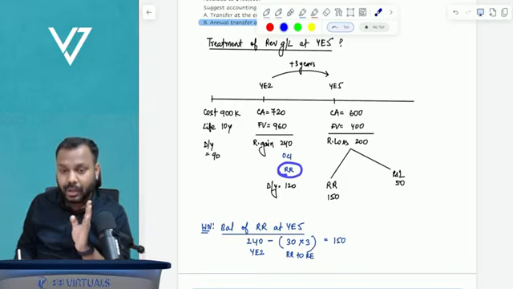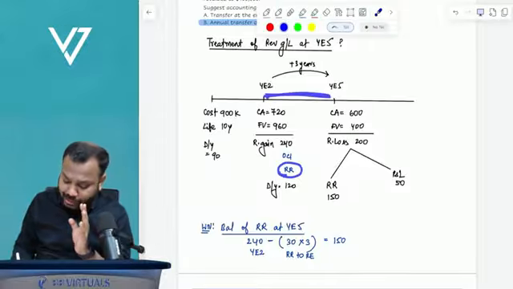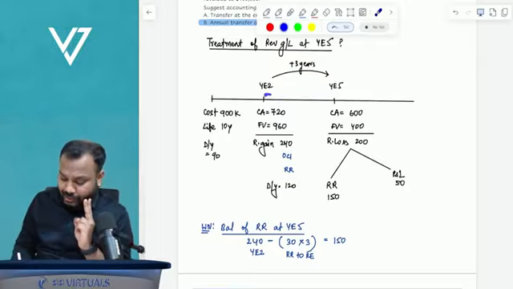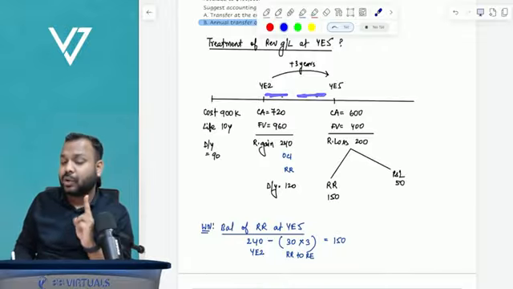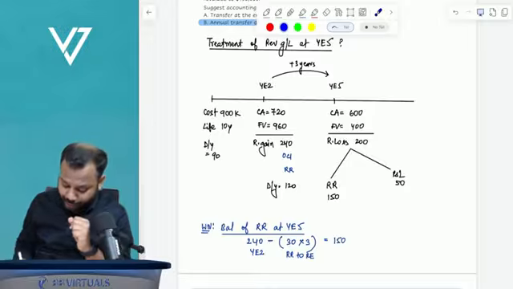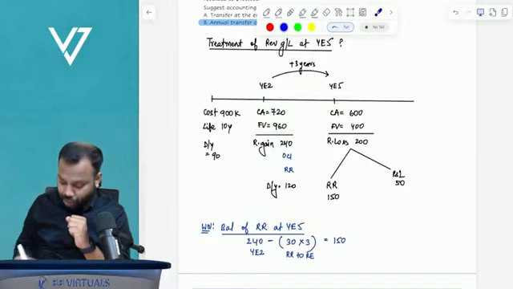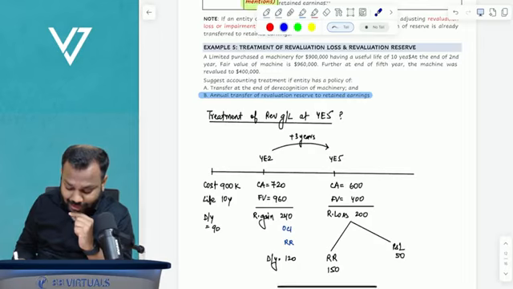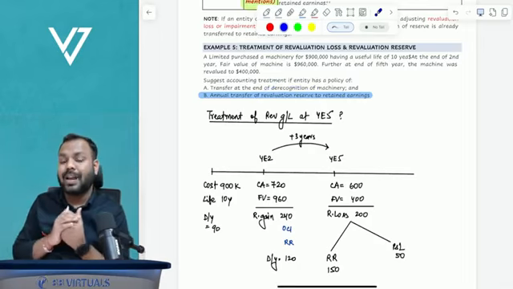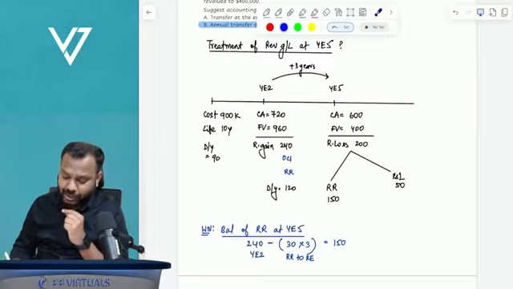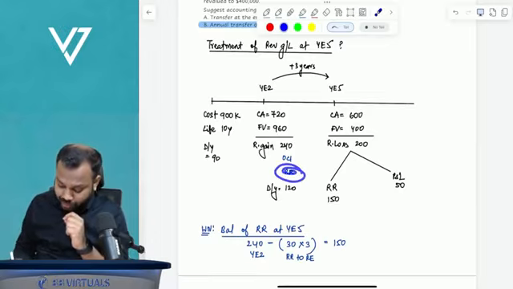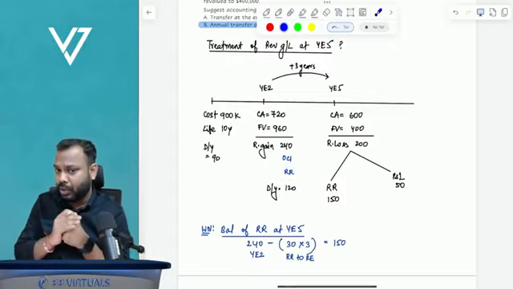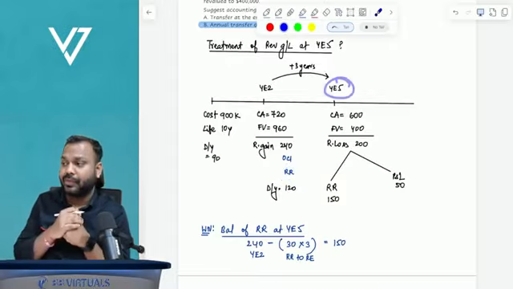Clear? Now, over these 3 years, year 3, year 4, year 5, two things will happen. Tell me what? One, you will depreciate the asset over the next 8 years. That is 960 by 8, depreciation per year will be 120. Point number 2, since the policy is annual transfer, you will keep on transferring an amount from revaluation reserve to retained earnings every year. Cool? Now let's come to year end 5.